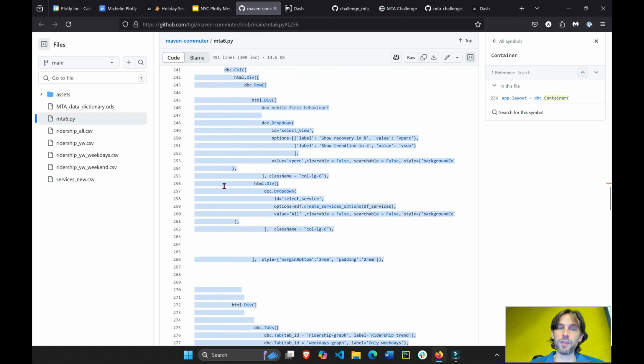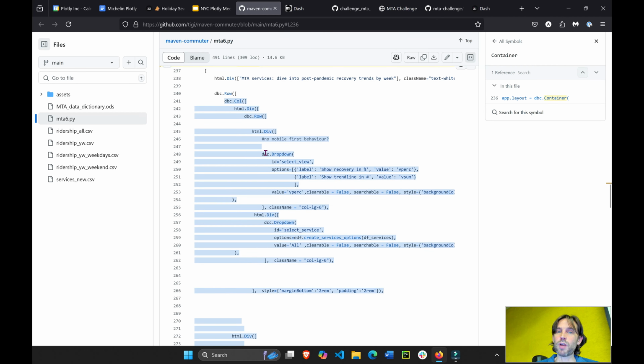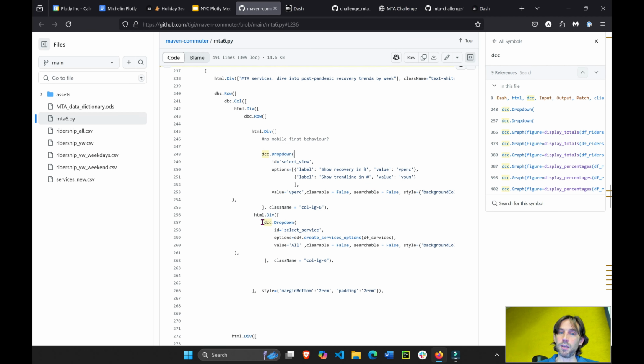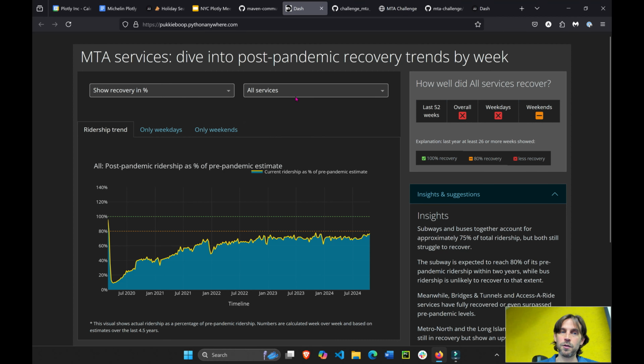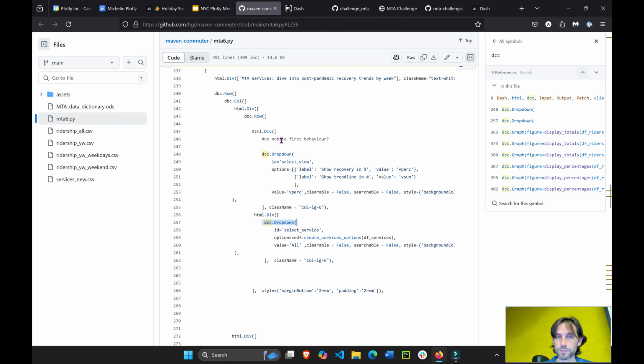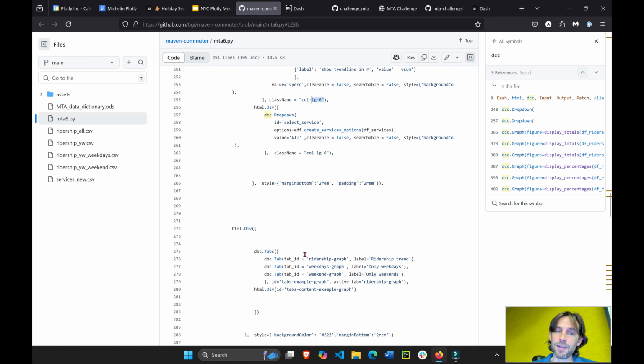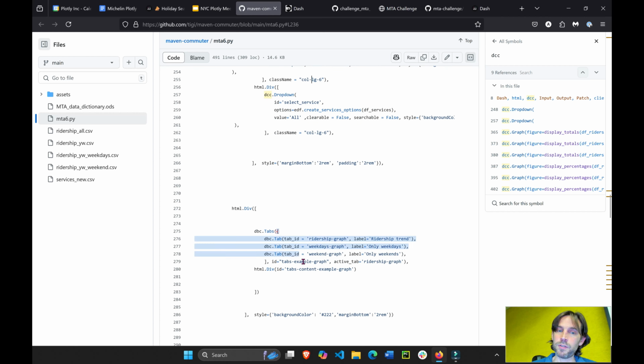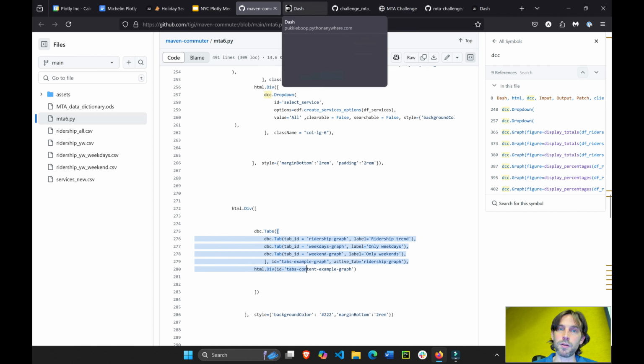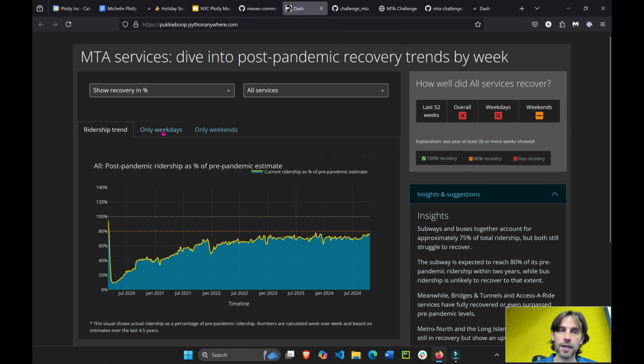In the 8 columns, he'll put 2 drop downs, 1 drop down, another drop down, as we can see here, these 2 drop downs, which again are actually in separate columns, 6 and 6, right? Within that 8, the 6 and 6. And then below that, he'll put tabs, all these tabs right here. Only weekend, weekdays, and so on and so on.